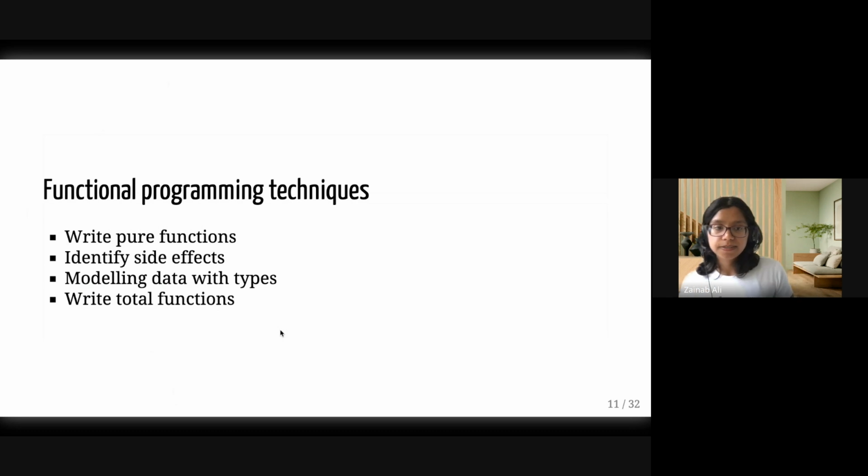Okay, so that's a bug. And we're going to see how we can resolve this bug. But as we resolve it, we're also going to see how we can apply some functional programming techniques to ensure that we wouldn't have had the bug in the first place.